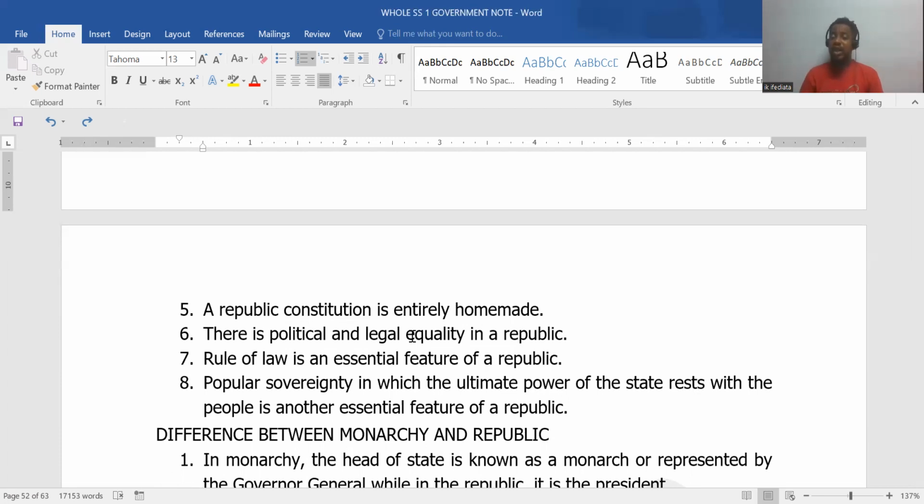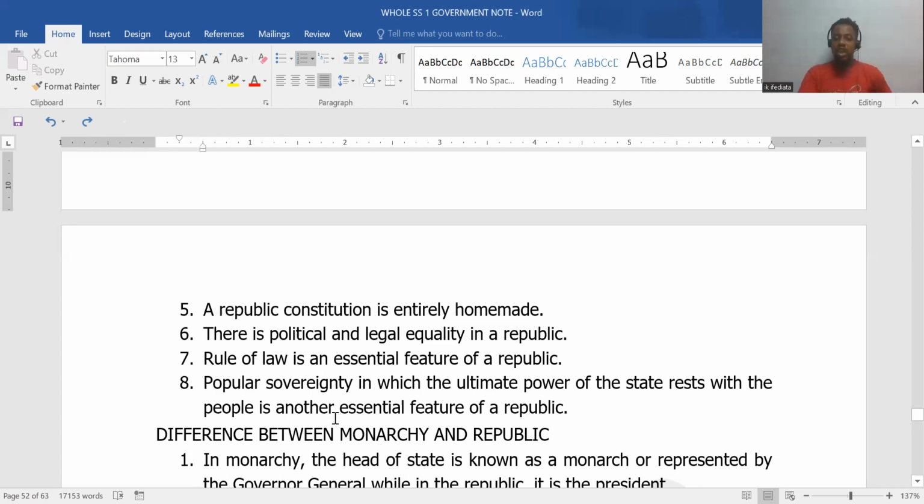So there is political and legal equality in the republic. Everybody is beneath the law. The law is above everybody. So we are all equal before the law, what we call the supremacy of the law. You see what it says here: the rule of law is essential. He's trying to marry number 6 to 7. We're saying everybody is equal before the law. There is political equality or legal equality. That means the rule of law is an essential feature of a republic. So in a republic, everybody is underneath the influence of the law.